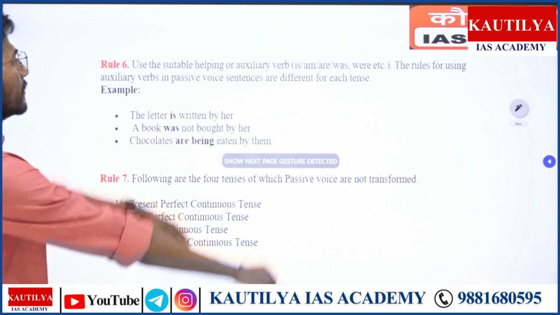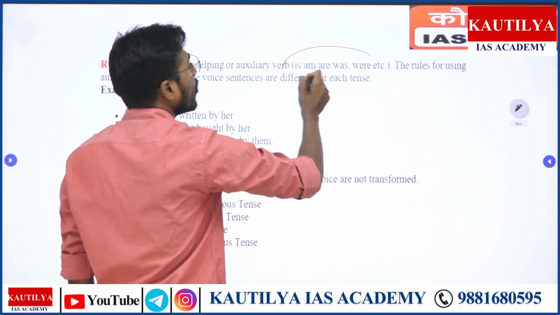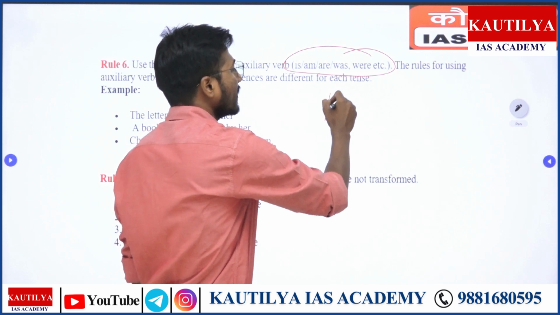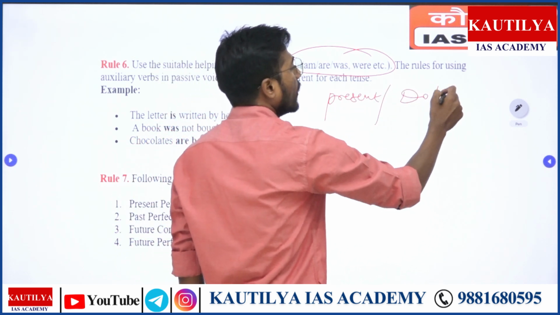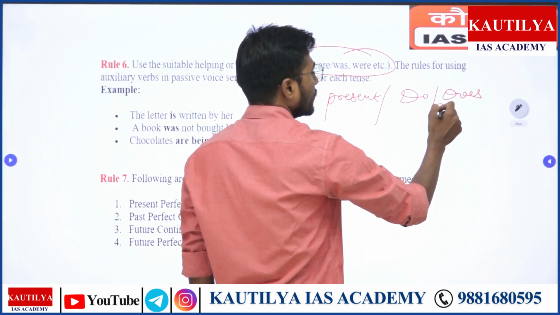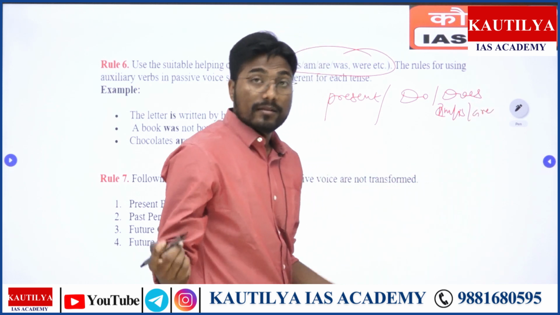Then the rule number 6 says that you have to use a proper auxiliary verb, that we know already. When it comes to present tense, we have auxiliary verb like do, does, right? And am, is, are. Am, is, are, right? Present.